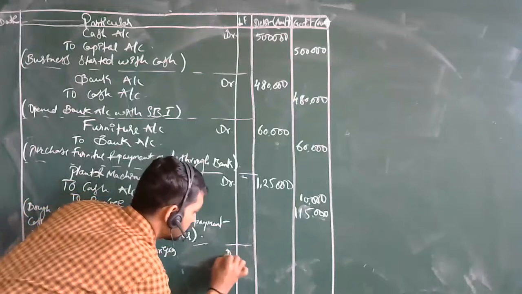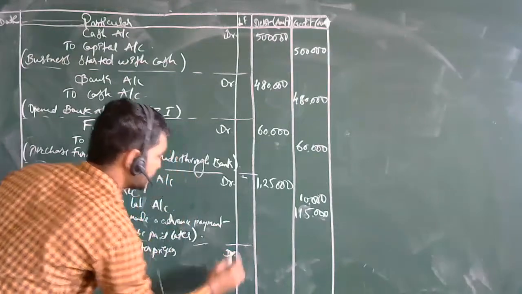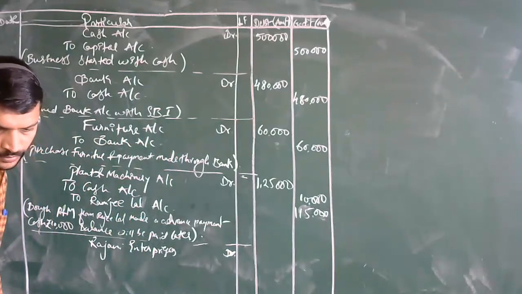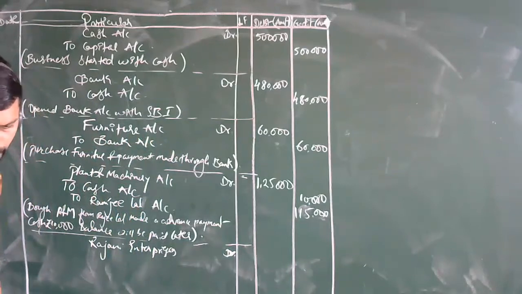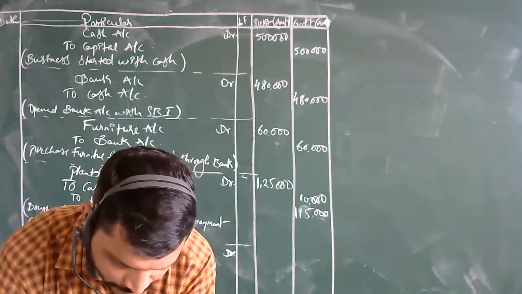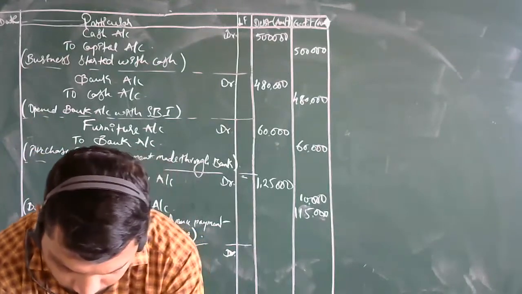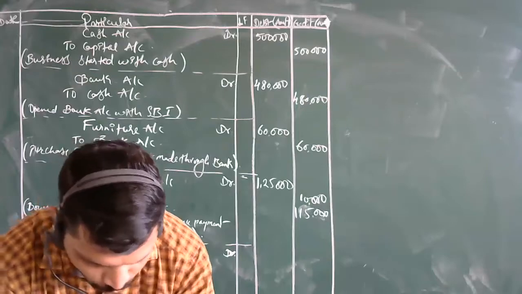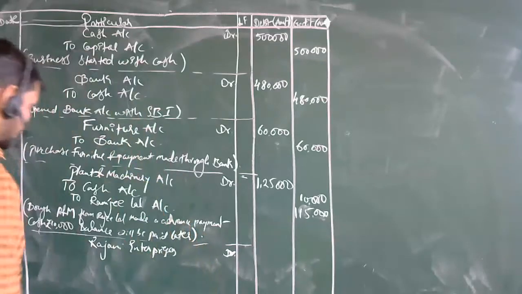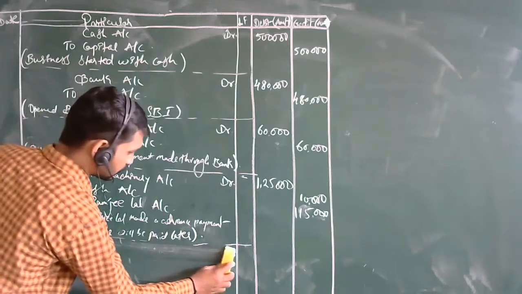Rajani Enterprises debtor. How much is it? What is the point here? Sorry, which point have I taken here? Goods purchased from Sumit Traders. Sorry, Sumit Traders, right? I have purchased goods here, so it is not Rajni.